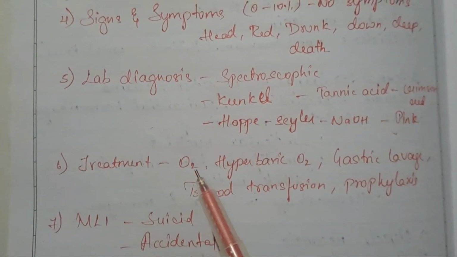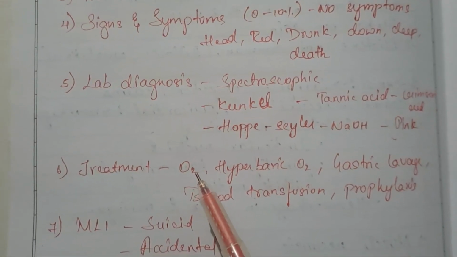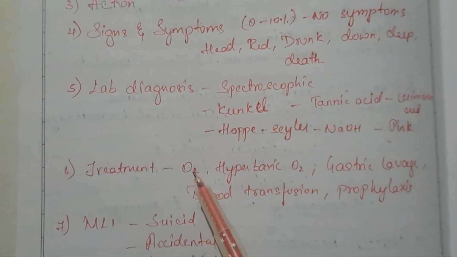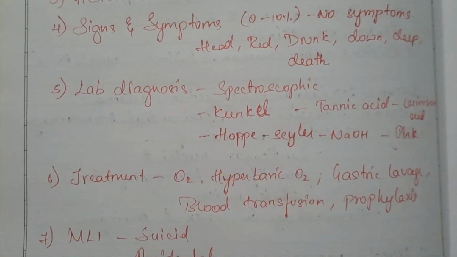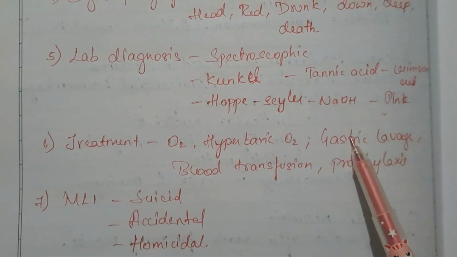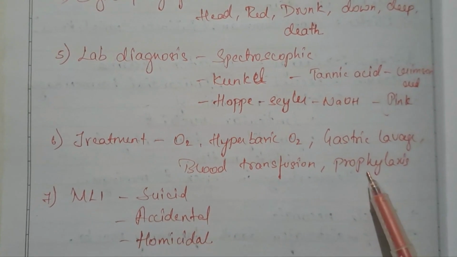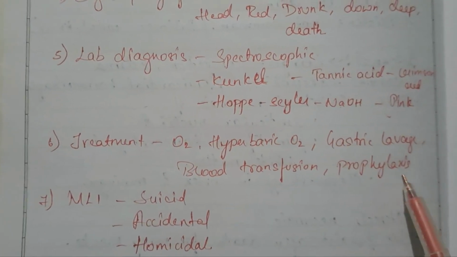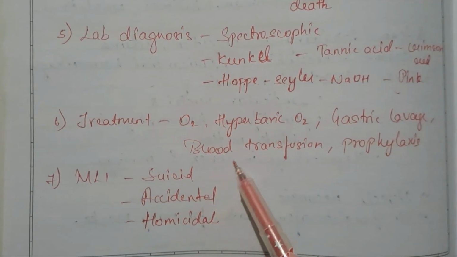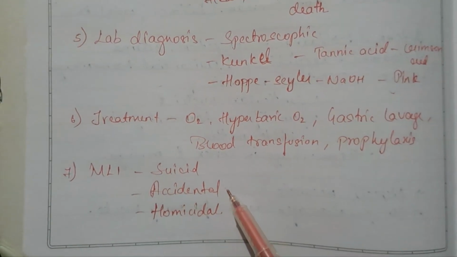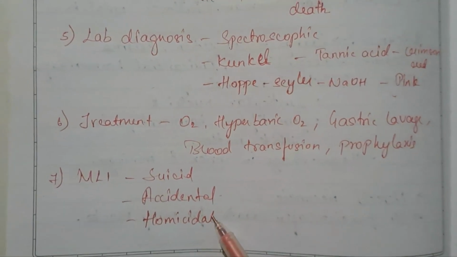Next is the treatment. We can give oxygen therapy in patients who have a carboxyhemoglobin level of more than 25%, and then hyperbaric oxygen, which has some disadvantages. Gastric lavage to prevent aspiration pneumonitis, blood transfusion, and prophylaxis for certain lung infections. Lastly, the medico-legal importance: suicidal, rare in India; accidental, which is unintentional; and homicidal due to exhaust fumes, which is not so common.